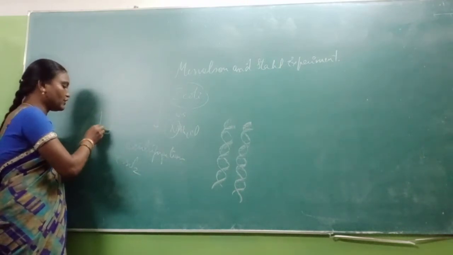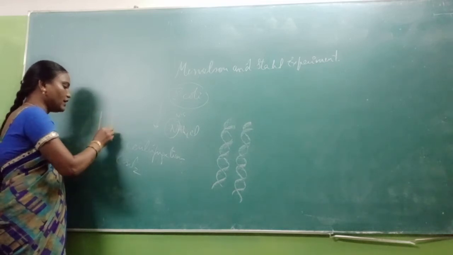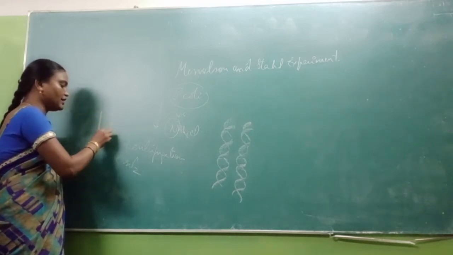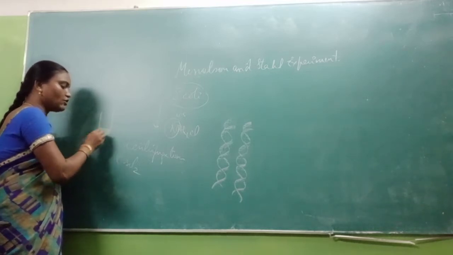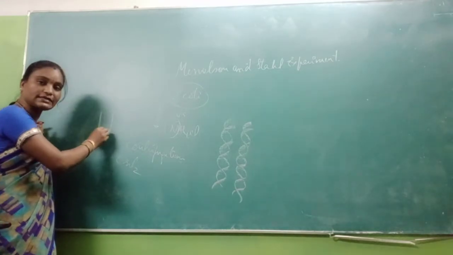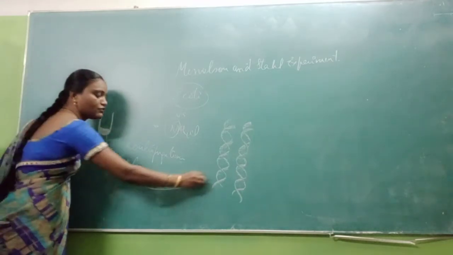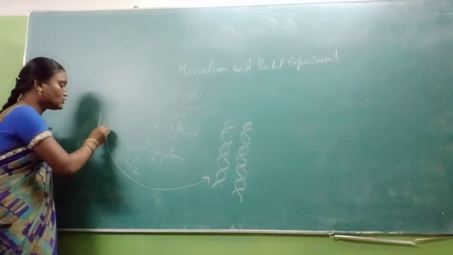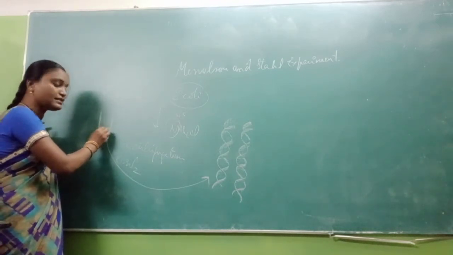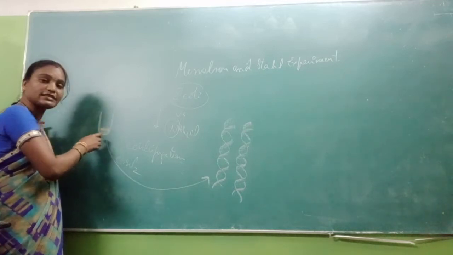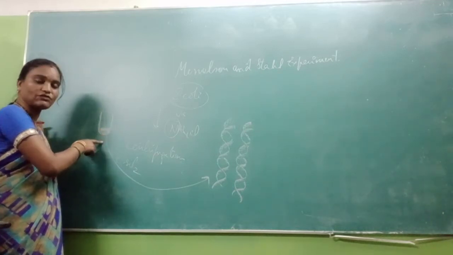So in centrifugation, heavy isotopes are sedimented down. Then the E. coli is taken out, the DNA strands are isolated, and they are observed in an autoradiograph. This clearly indicates that as it is a heavy band with heavy density, it is sedimented down in the form of a pellet.